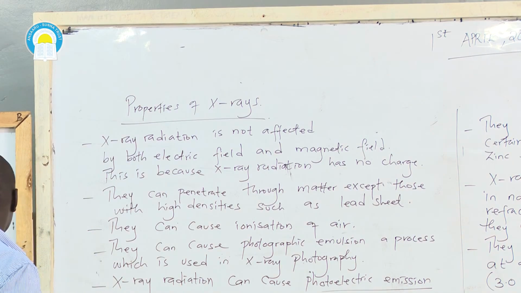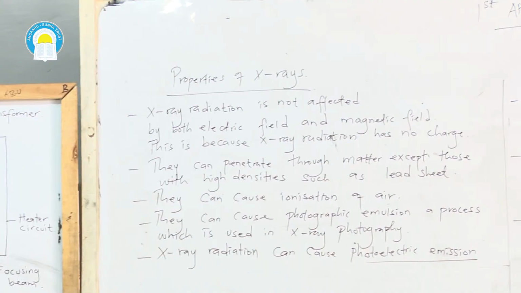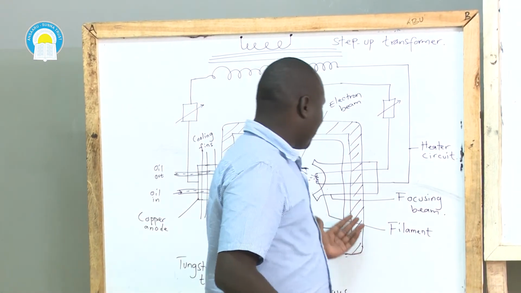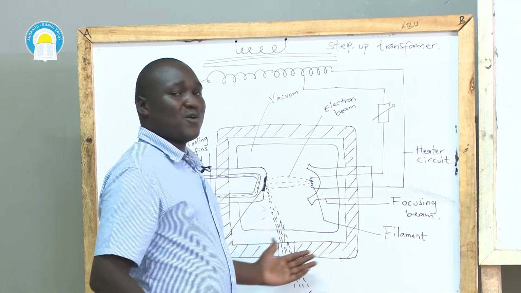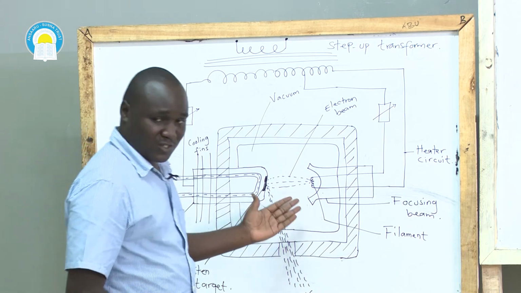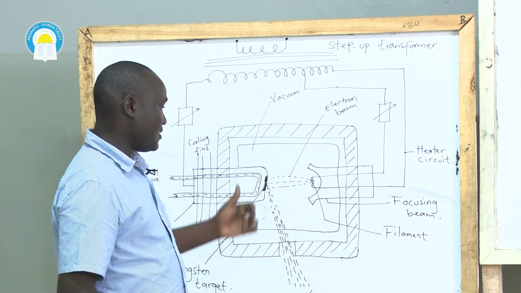Apart from that, what else can be tested is how X-ray is produced. X-ray is produced by a special tube known as the X-ray tube. Now, how does the X-ray tube produce X-rays?